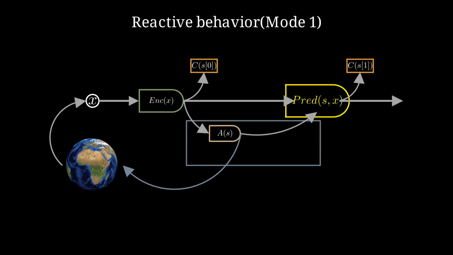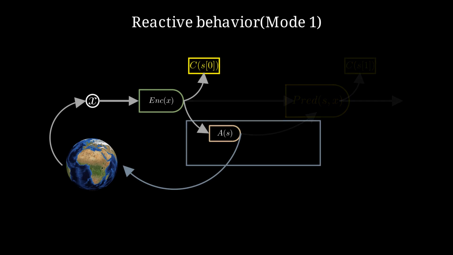There are some other things known as costs, also known as the energy of the state. These are similar to rewards in reinforcement learning, but you can say that the goal of the agent is to minimize these costs. We will discuss this cost in more detail later. Remember, we are discussing Mode 1, reactive behavior. So, we will not be using the predictor to imagine the future, but we will directly take action in the environment. This is to demonstrate actions you take directly without thinking.